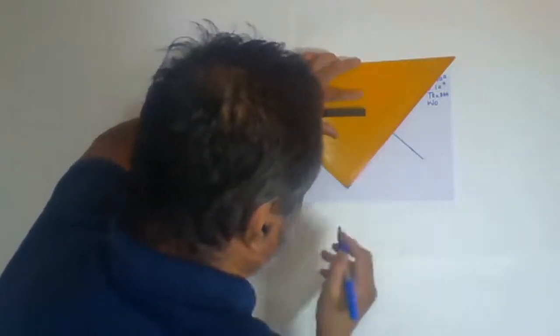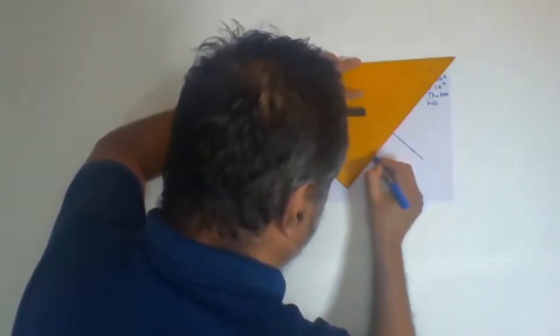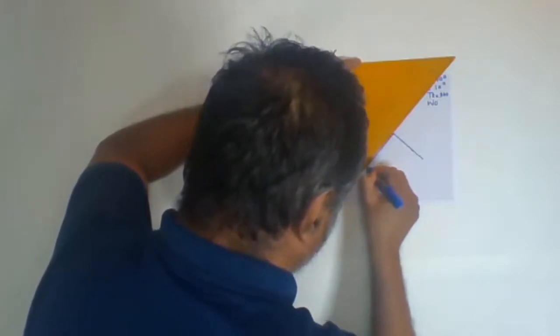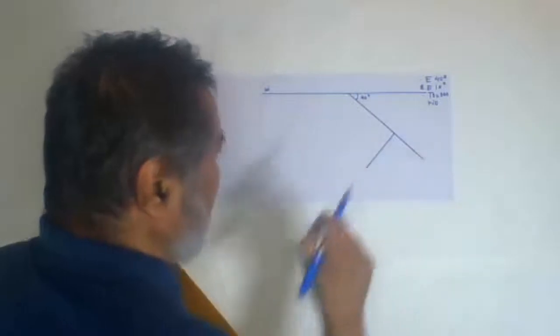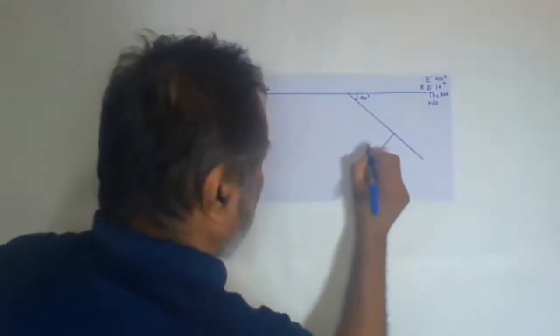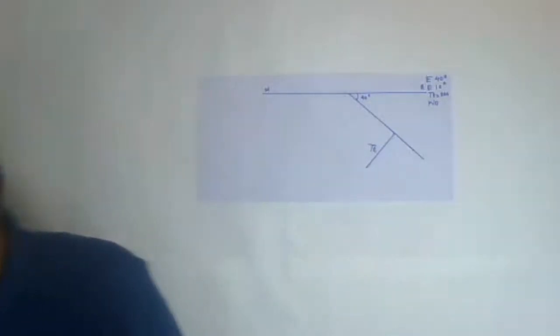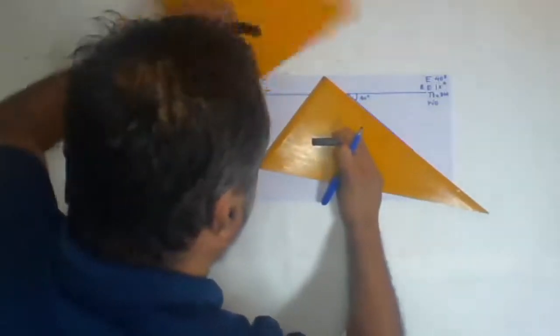We take 1 centimeter, 2 centimeters, and this will be 3 centimeters. Now draw a parallel line to this, and this is your true thickness. Again, keep this line parallel to your protractor.